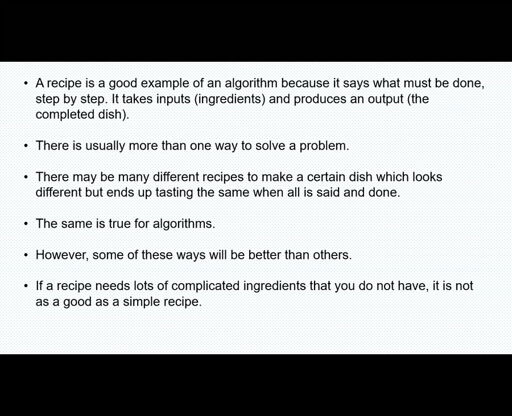This is the best example to let you understand what an algorithm is. There is usually more than one way to solve a problem. We say an algorithm is a problem solving tool, but there is not only one way to solve any problem. There are always multiple ways to solve any particular problem. So we have to select the best problem solving algorithm. To solve any problem there are many options, and we have to choose the best option. In case of algorithms, how do we choose the best option? That depends on the complexity of the algorithm.